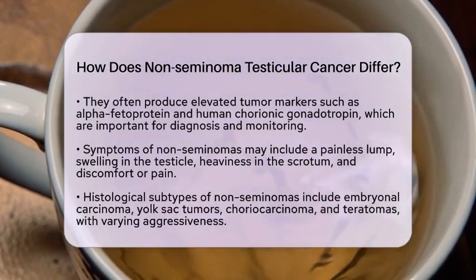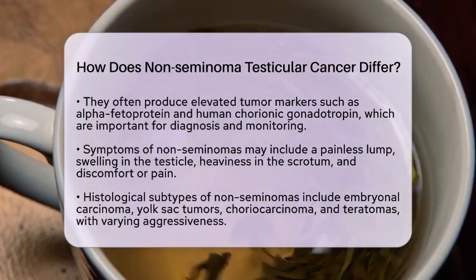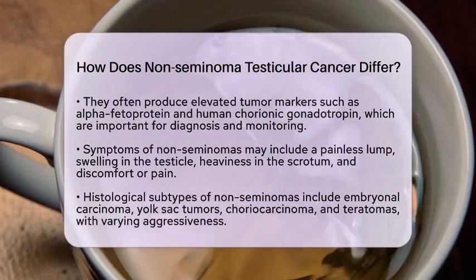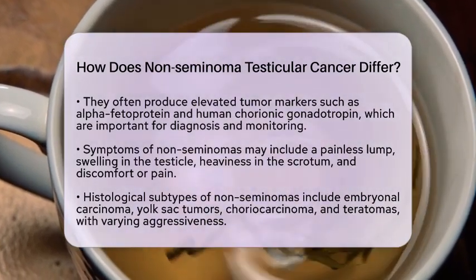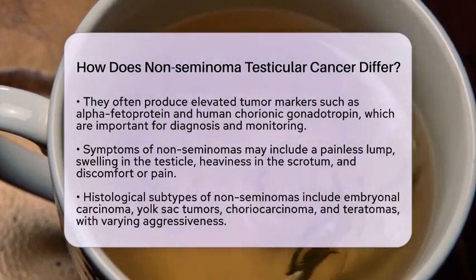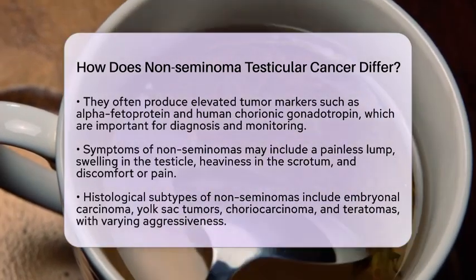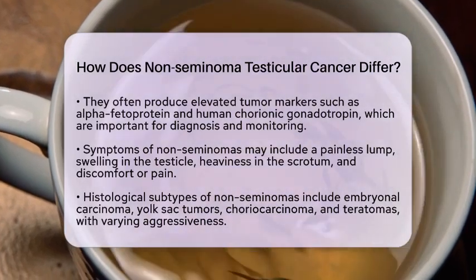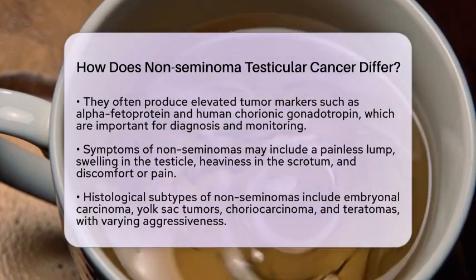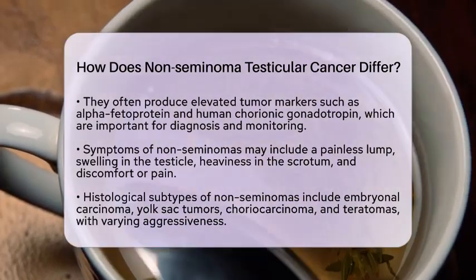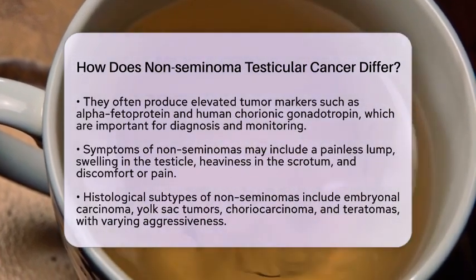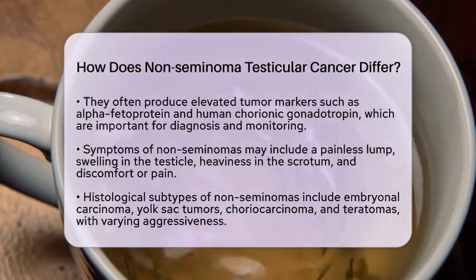In terms of histology and subtypes, non-seminomas include several aggressive forms. Embryonal carcinoma cells resemble early embryonic tissue and tend to spread quickly. Yolk sac tumors mimic the yolk sac of an embryo and are common in children but can also occur in adults. Choriocarcinoma is a rare but highly aggressive subtype that often spreads early. Teratomas can contain mature or immature tissues resembling various body parts. Mature teratomas rarely spread but can recur.